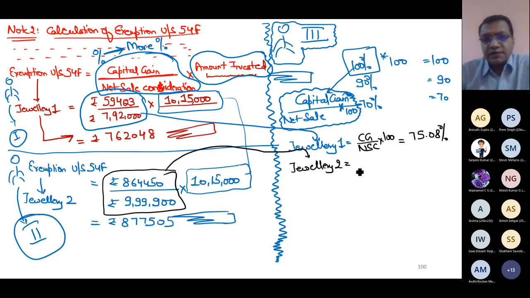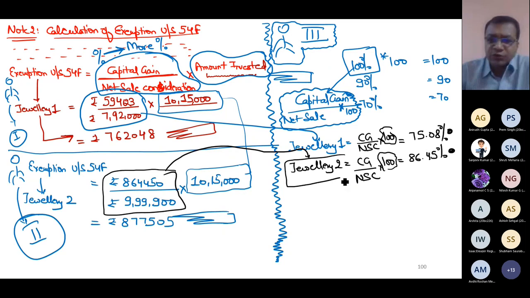So as per this formula, in jewelry 2, your percentage is 864,450 divided by 999,900, which is 86.45%. So as a rational human being, I will first utilize the amount, which I will multiply with this percentage, towards jewelry 2 capital gain.